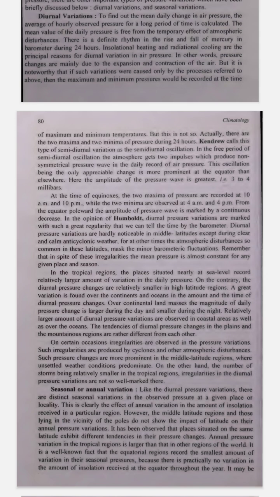Number 6. Why does this happen? The semi-diurnal oscillation is like a wave in the air pressure. Think of it like a heartbeat or a rhythm that happens twice a day. This wave is stronger at the equator, the middle of the Earth, and gets weaker as you move toward the poles, the top and bottom of the Earth.